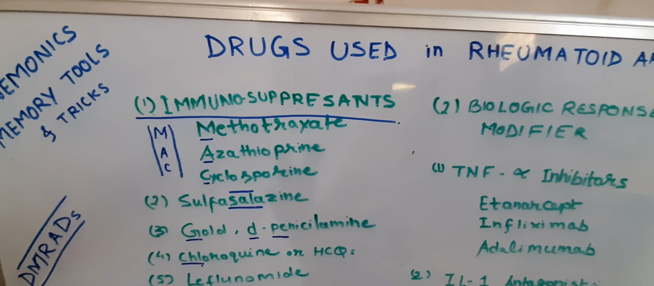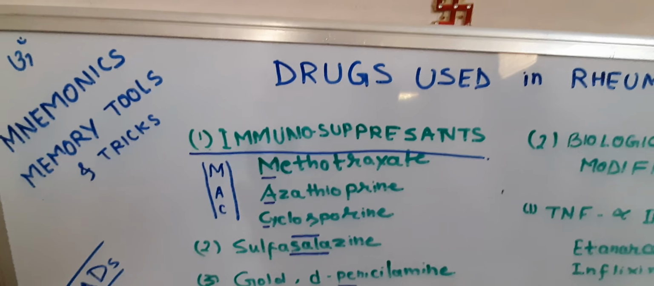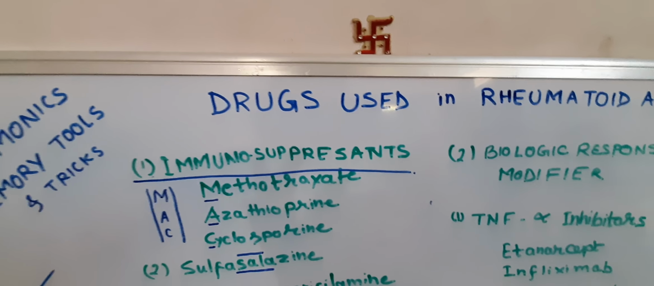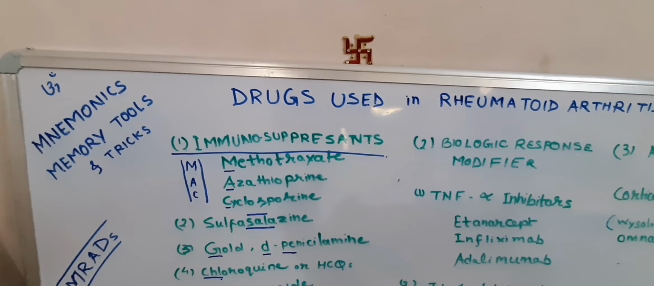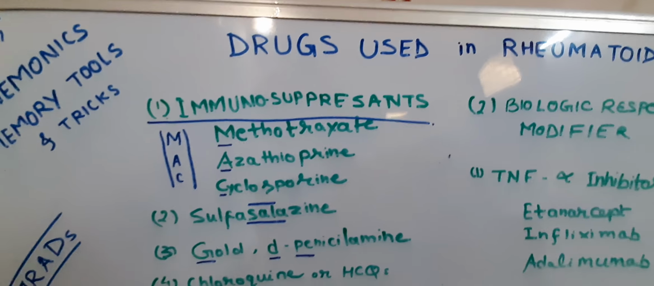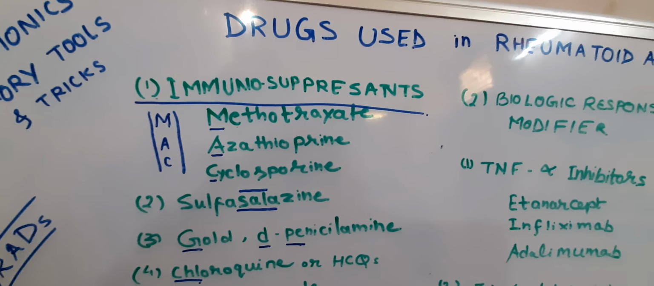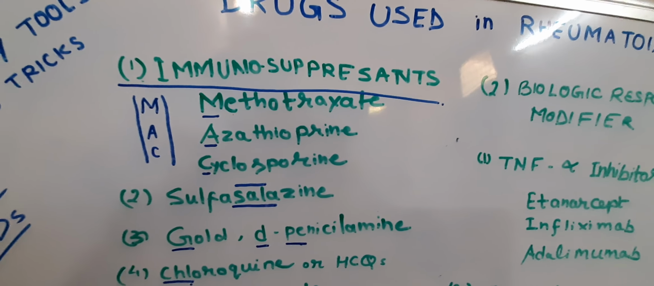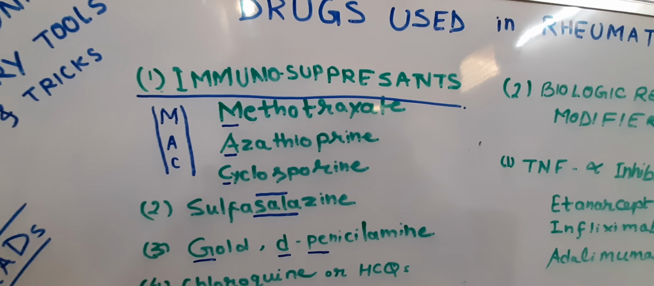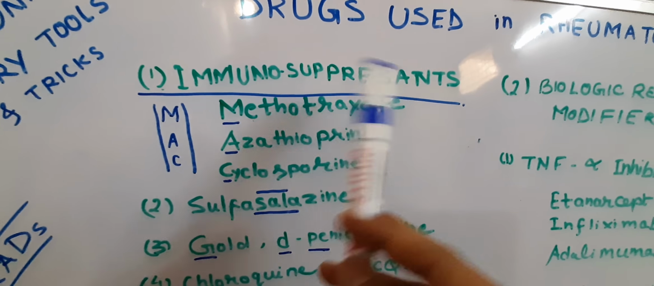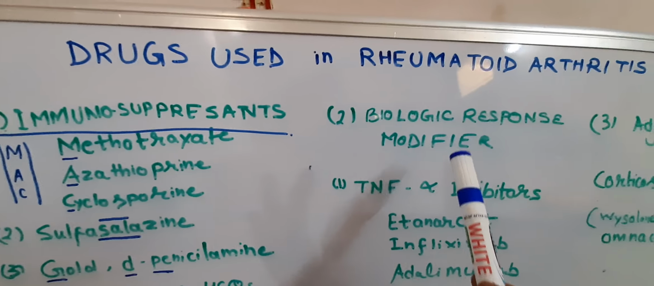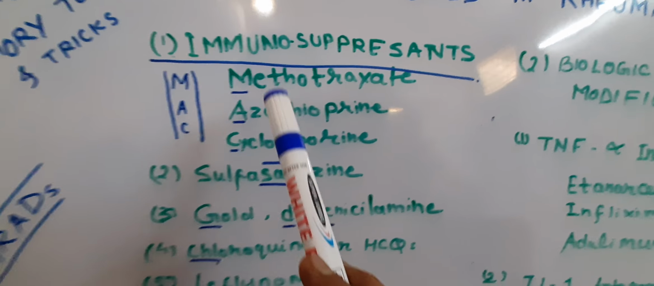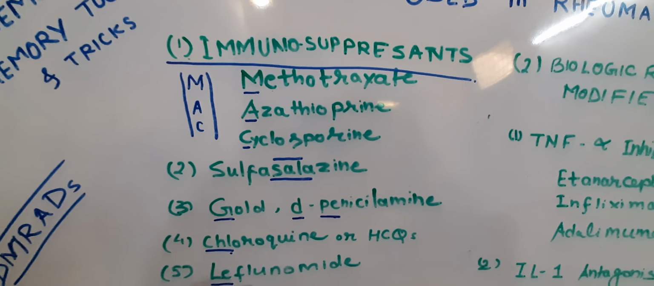Okay, so these are the disease modifying rheumatoid arthritis drugs. Let me tell you, rheumatoid arthritis is a disease which involves multiple systems in the body and is mainly seen in the 30 to 40 year age group, most predominantly in females, and the joints are affected. Here we will see immunosuppressants first, then biologic response modifiers, and then adjuvant drugs. There are 4 to 5 drugs in this category.